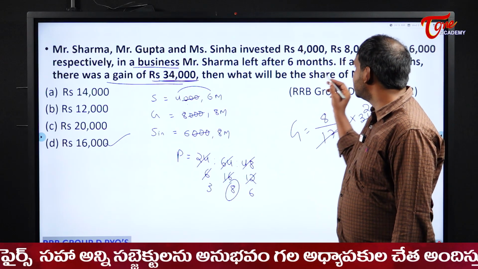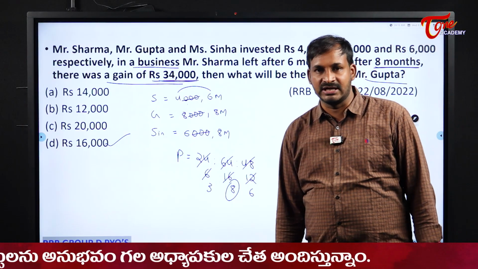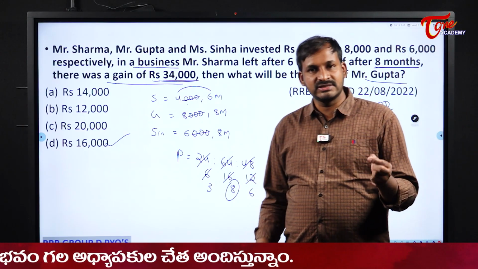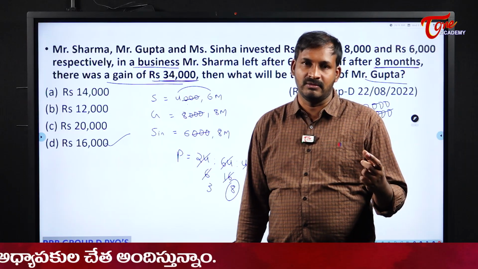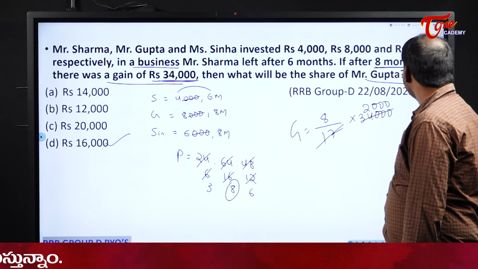Please be careful, students. After 8 months there was a gain of rupees 34,000. So the total business was run for just 8 months, not 12 months. Please be careful with this one, right? We will see the next one.